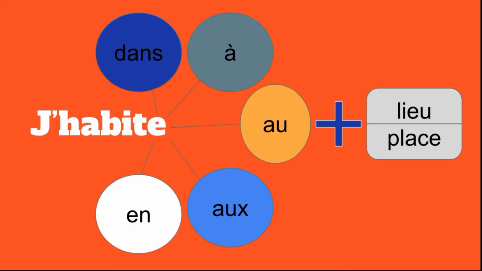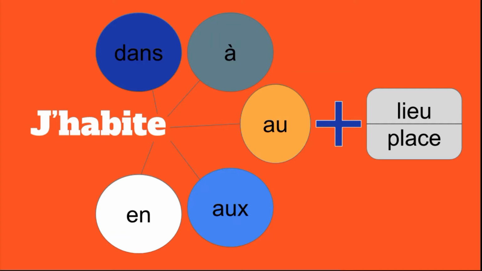Now let's take a look at the possible responses to this question. We know for sure that to respond to this question, we start by saying j'habite. J'habite means I live. However, what comes after depends on the place that we're talking about.